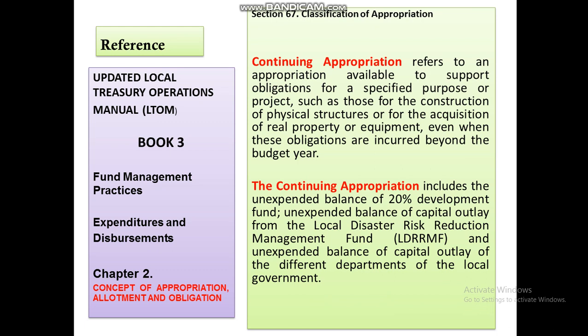Continuing operation refers to an appropriation available to support obligations for a specific purpose or project, such as those for the construction of physical structure or for the acquisition of real property, equipment, even when these obligations are incurred beyond the budget year.